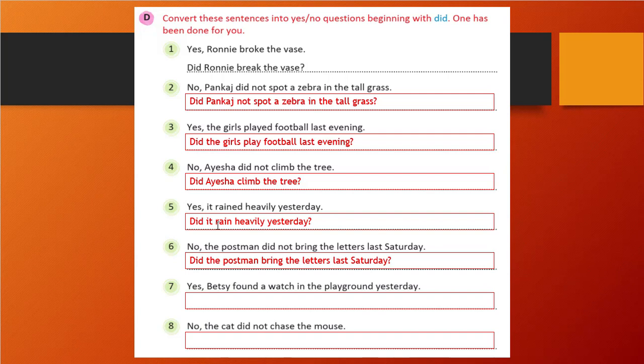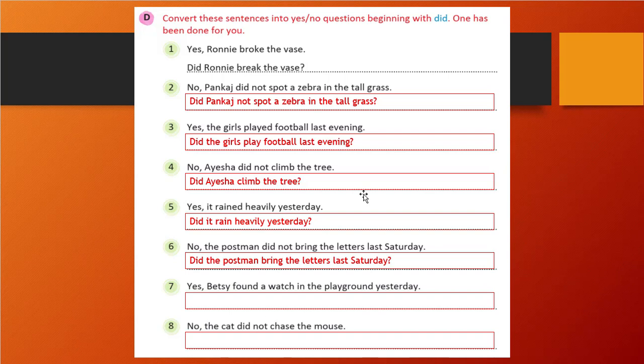We wrote first did, then noun or pronoun, then the verb, and the remaining part of the sentence we write as it is. You see, in question 4, I unfortunately wrote not here. That should not come, because the sentence is already negative, and I am again making a question with a negative. That means I am making a question with the answer. That is wrong, so not should not come in the fourth question.